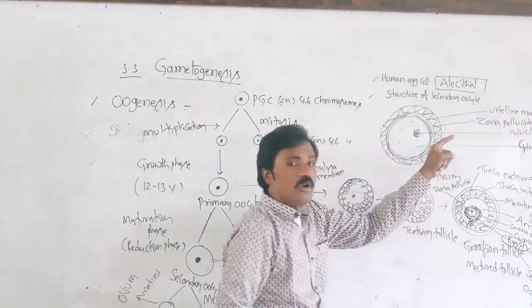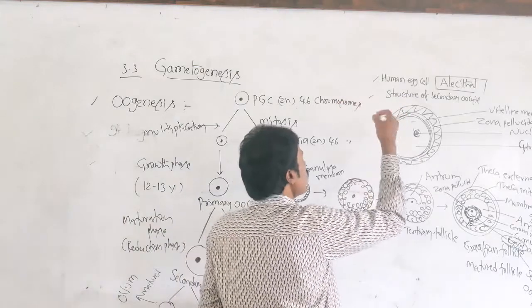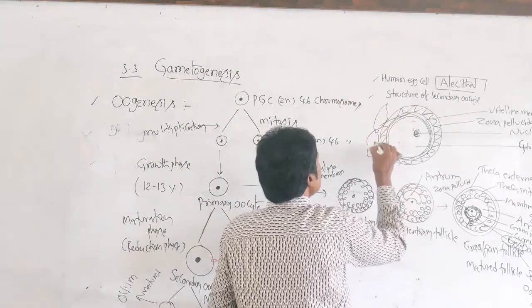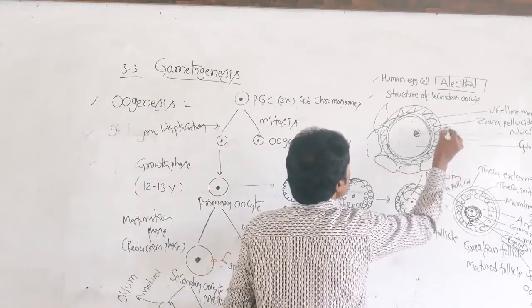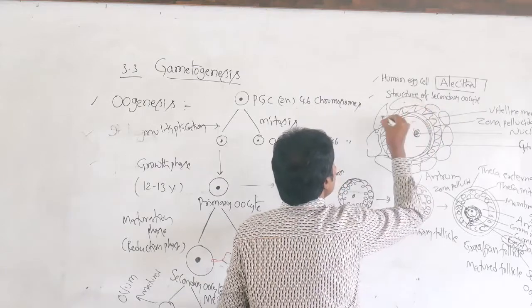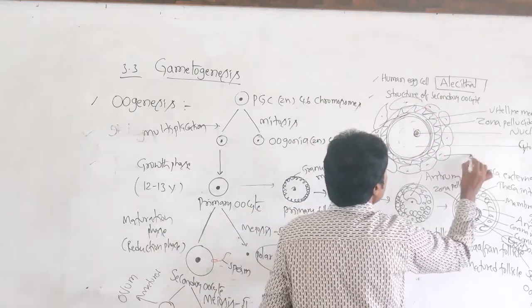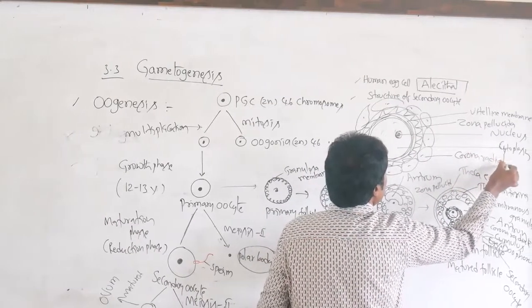The zona pellucida is very thick and acellular. The outermost layer, formed from the granulosa cells, is the cellular layer, the corona radiata.